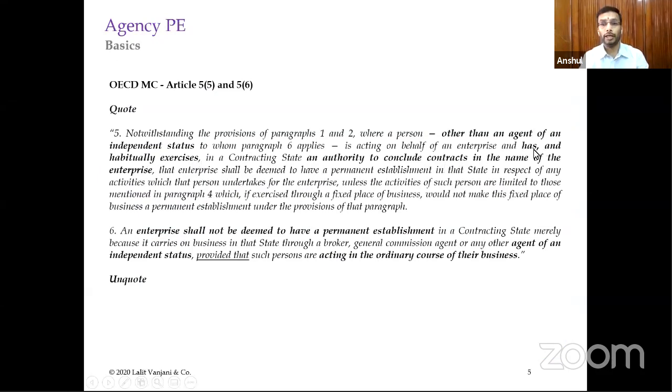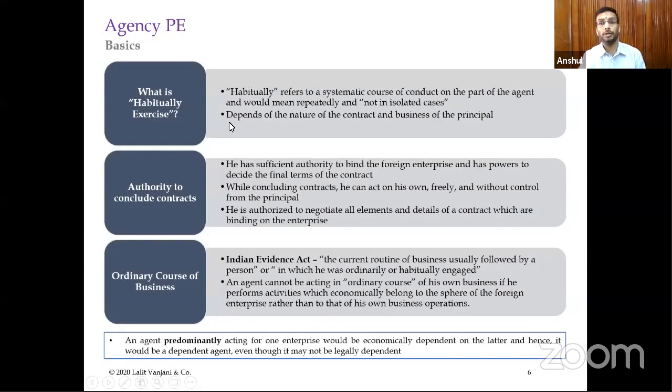So first of all, "has and habitually exercises" means that the act of authority of concluding the contracts must be repeated. It must not be a single isolated contract which a person has executed for the foreign enterprise. That might not be considered as creating an agency PE exposure to the foreign enterprise.